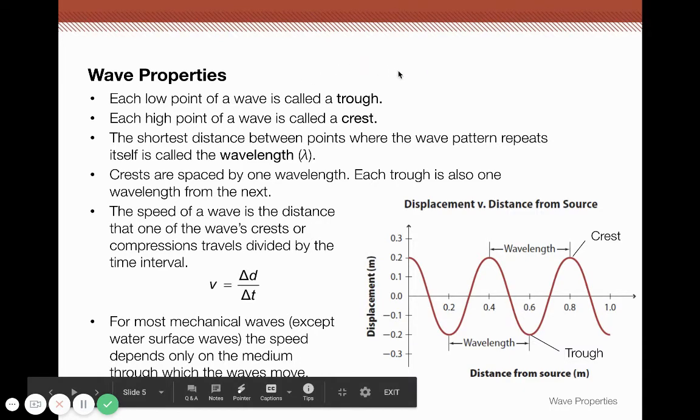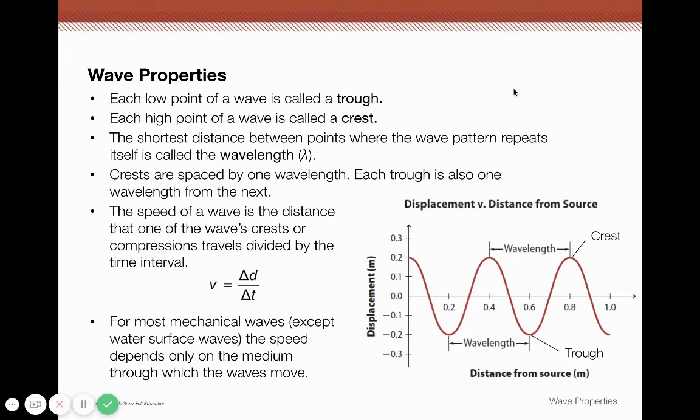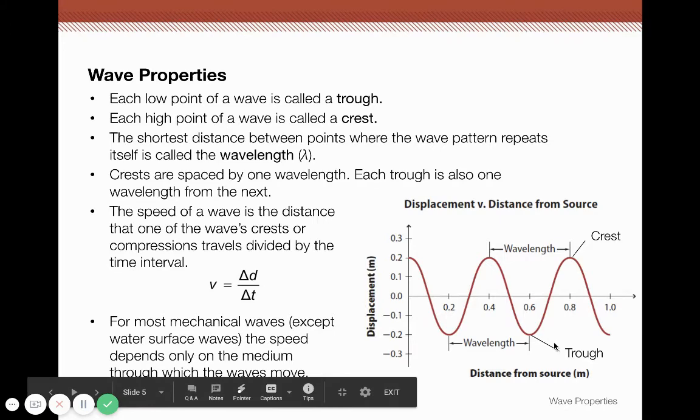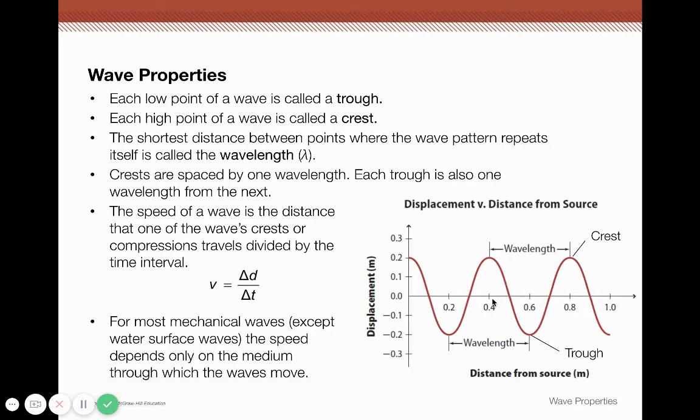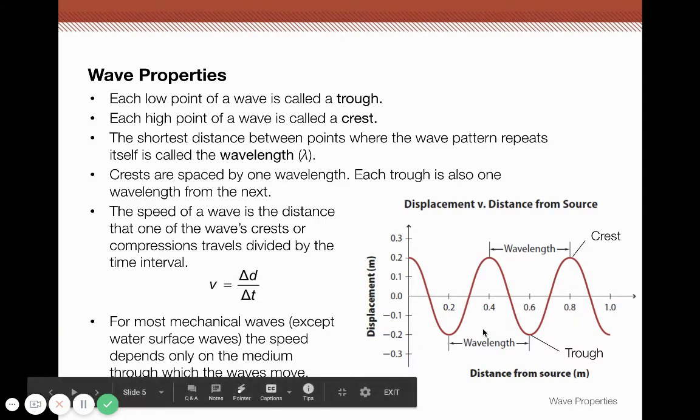So each low point of the wave is called a trough. Each high point is called a crest. Right? Trough and crest. So to figure out the wavelength of a wave, you want to look at successive points in the wave. So the easiest way is to go from crest to crest or trough to trough. Now your x value has to be in meters, okay, or some distance measurement. So you would measure from this crest to this crest. The difference is 0.8 minus 0.4. It's 0.4 meters long. If we did the trough, 0.6 minus 0.2, 0.4 meters long.